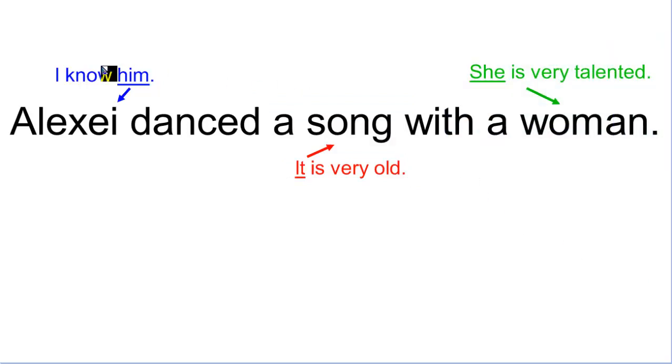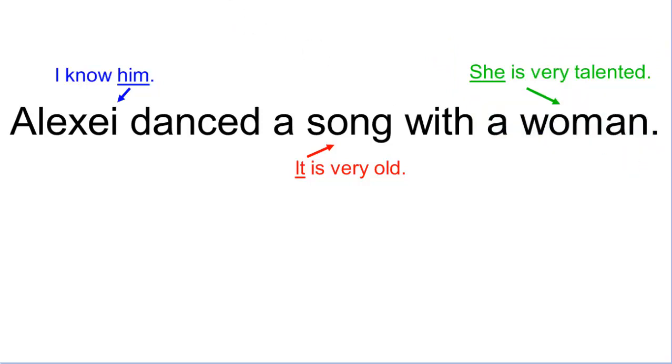So you see, we are adding extra information. This commentary here is a description of Alexei. So that's why it's an adjective. I can include this as a commentary that adds extra information about the noun. The same thing here. This is an extra commentary about a song. And this is an extra commentary about a woman.